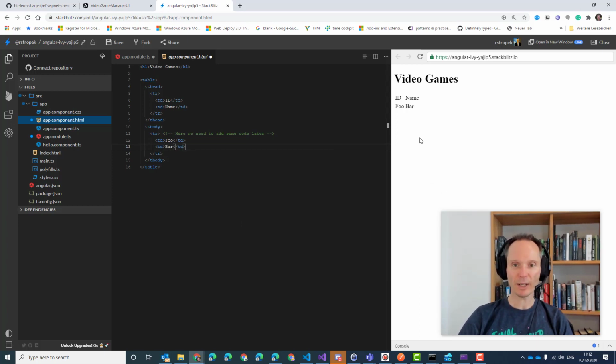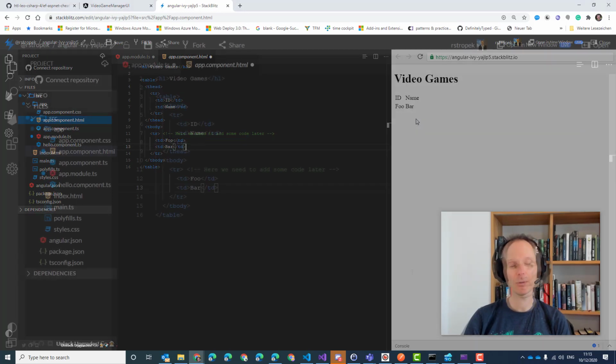So you see, we have a nice little table here on the right-hand side. It's not very beautiful, but hey, that's it. We are not going to focus on styling and CSS and adding some fancy graphics. It's just a static table, nothing special. I will keep it here on the screen so that you can follow along and type in this code. It's just HTML, nothing with Angular, nothing interesting here yet.